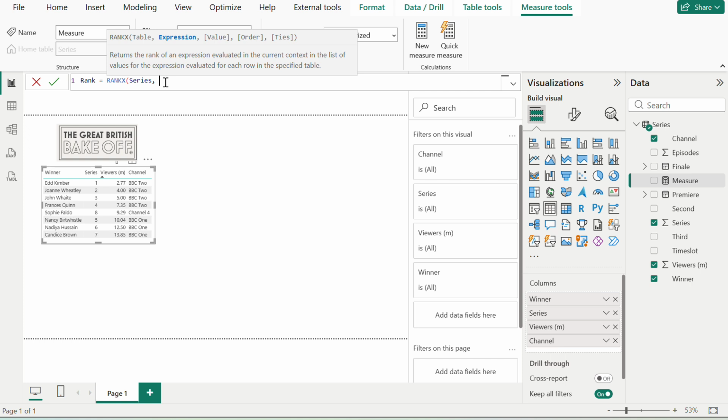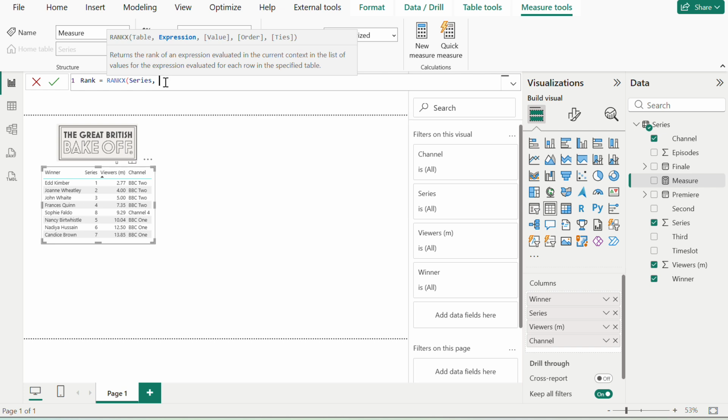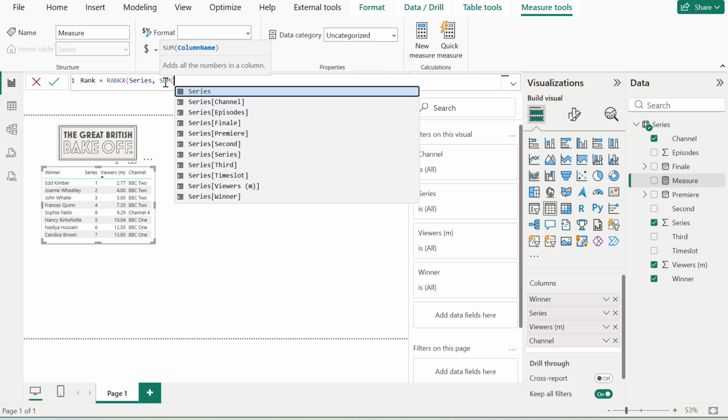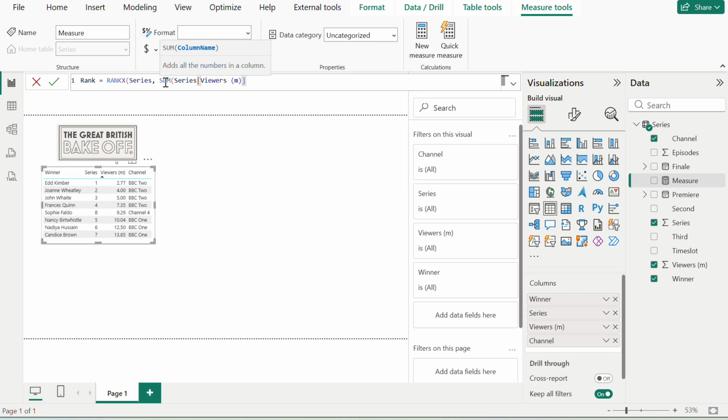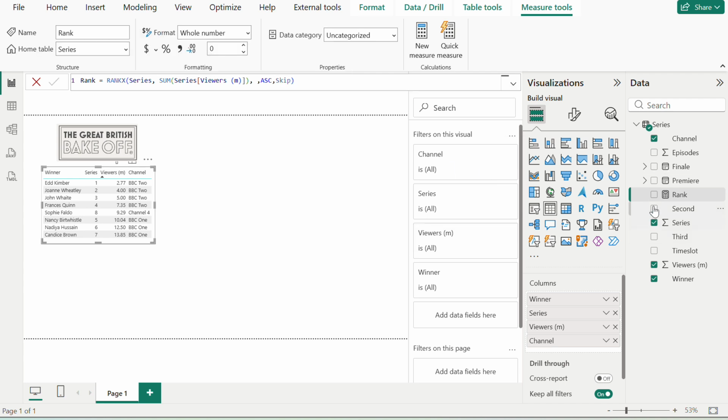Our expression would be, we need to find the sum of the viewer, where value, ascending order, and then skip.